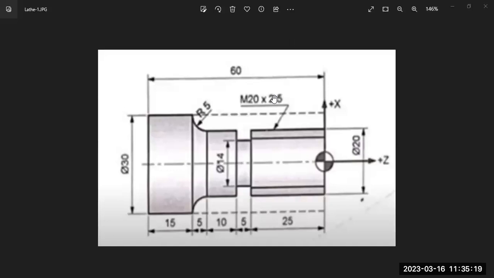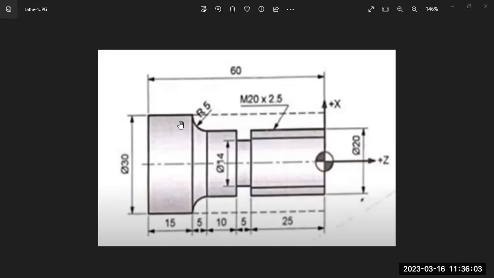So the successive distance between two adjacent threads is called pitch. So they are showing by using some code, M20 2.5. So from here to here, it is having a threaded portion. Okay, we need to create thread also. Next, I'm adding one more operation. Exactly at the center, I need to create a small hole, a small horizontal hole exactly at the center line. So drilling operation. Okay, first rough turning, finish turning, grooving, threading operation, drilling operation I am including, and it is a large workpiece.